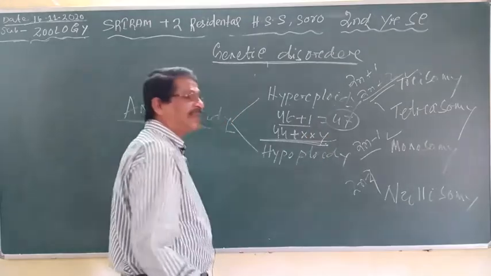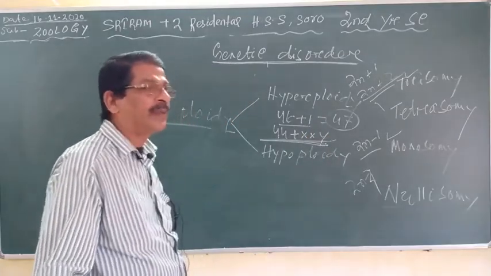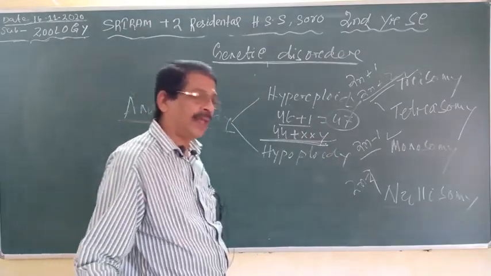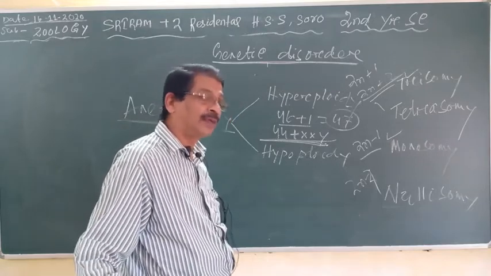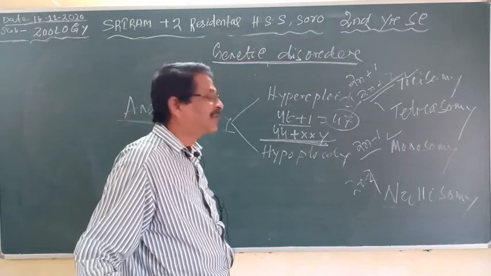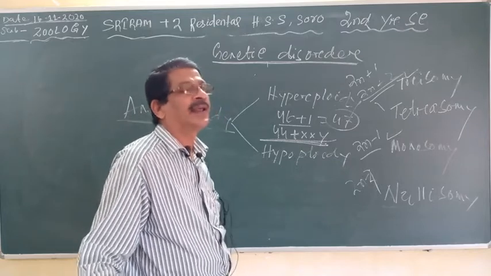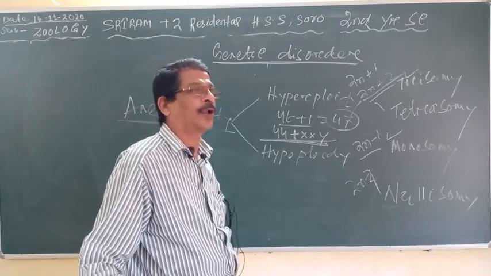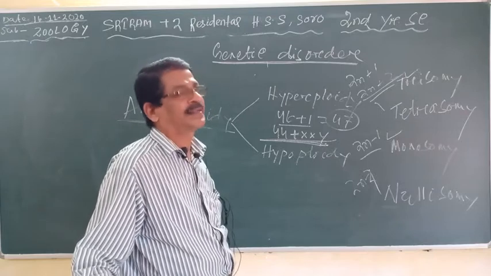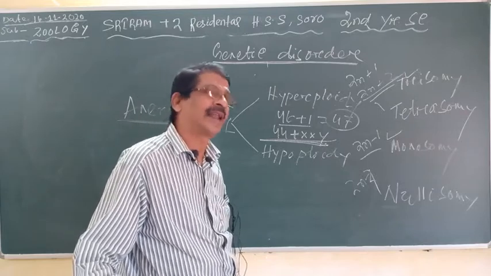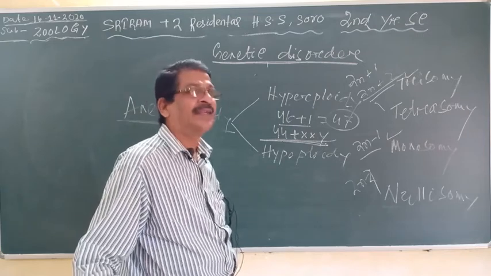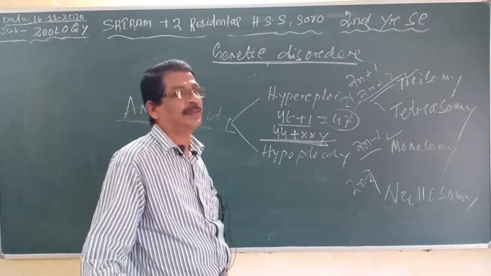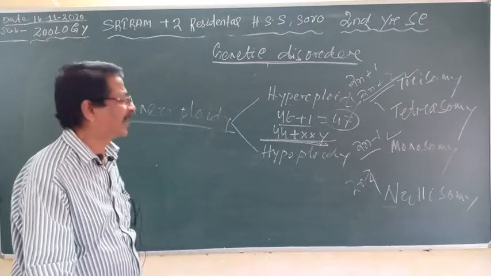Clear? It is a sterile male or feminized male. Externally it is a male with reduced penis and reduced testis, and certain female characters develop later on, such as gynecomastia. Clear? And it is sterile. So a feminized male is formed and it is a sterile male. Clear?